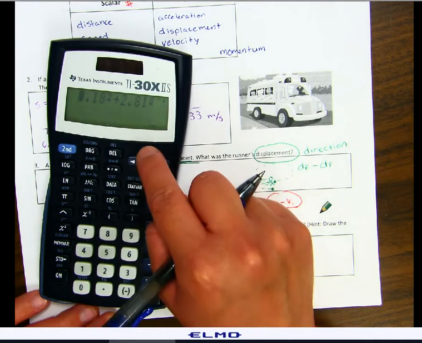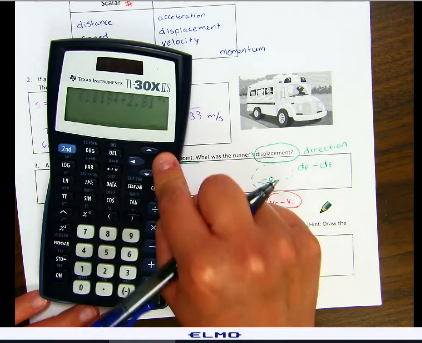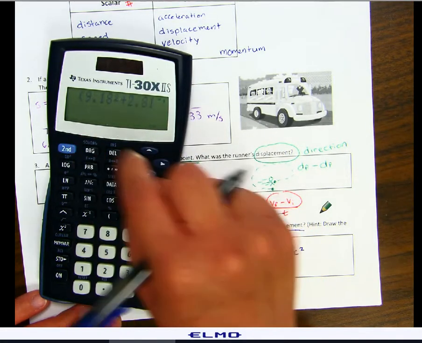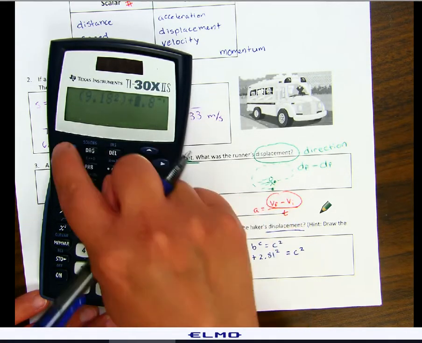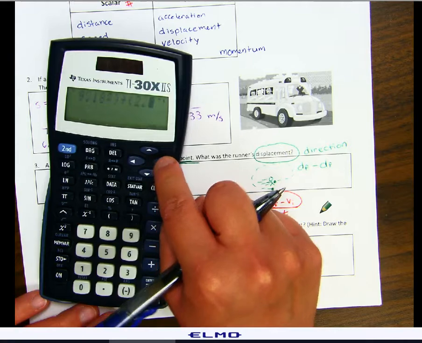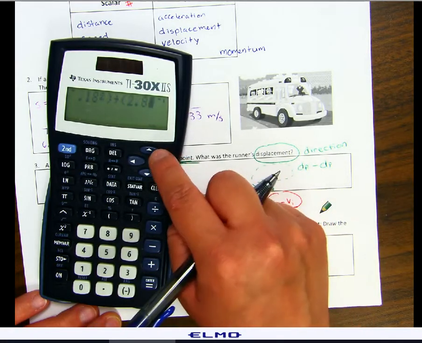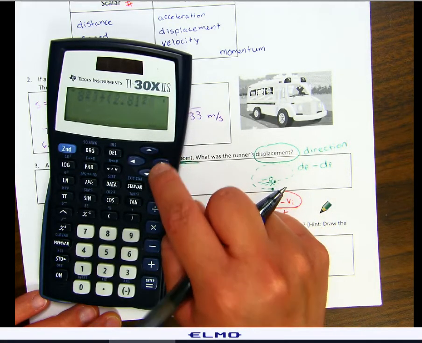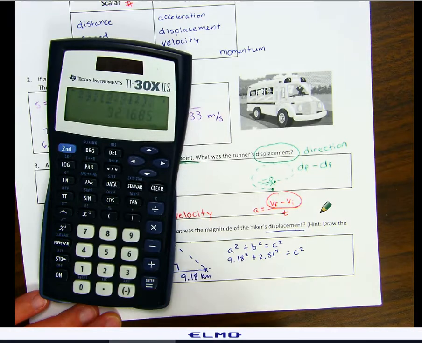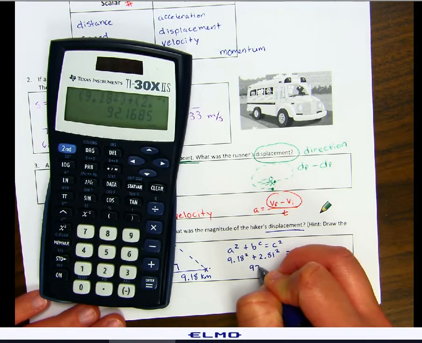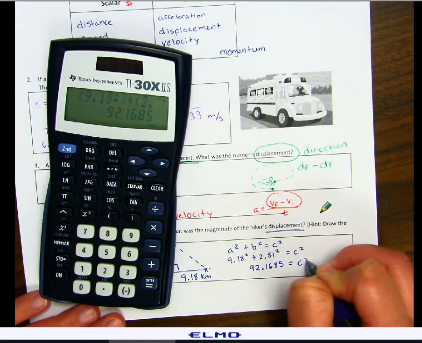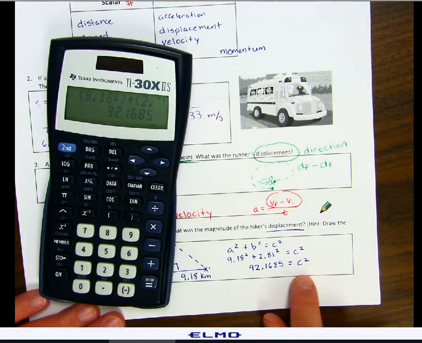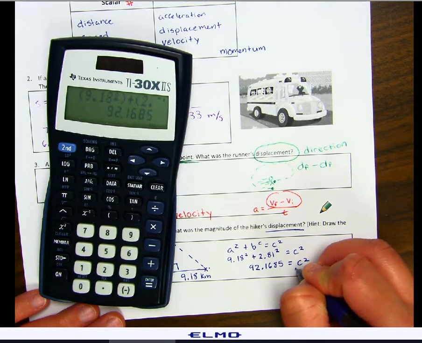Oh, let's make sure we use parentheses just in case something goes wrong. 9.81 squared, plus 2.81 squared, close parentheses, 92.1685 equals c squared. To get rid of a squared, you have to do the square root.